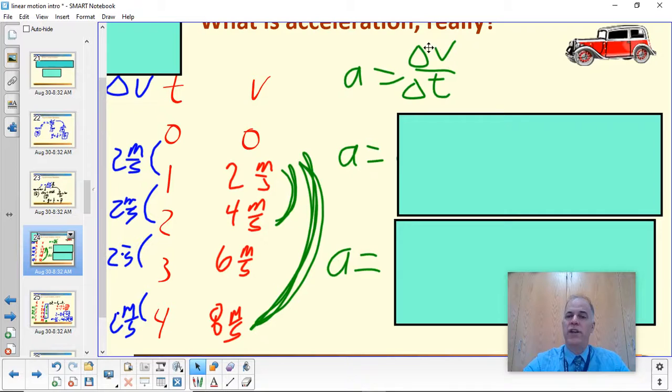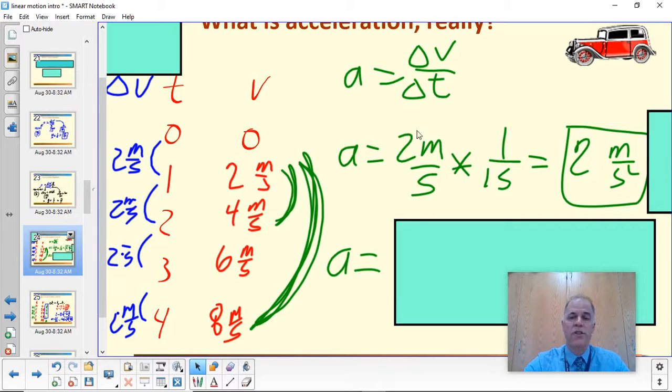And acceleration is the change in velocity divided by the change in time. So we can look at this and see that 2 meters per second, that's the change in velocity, happens in 1 second. So we wind up with 2 meters per second, okay? Our velocity is changing by 2 meters per second each second, or 2 meters per second per second.